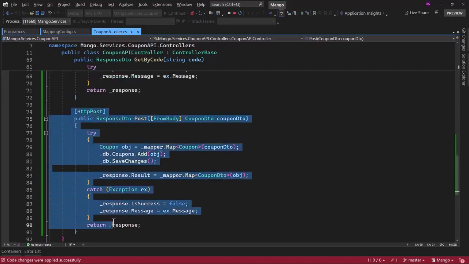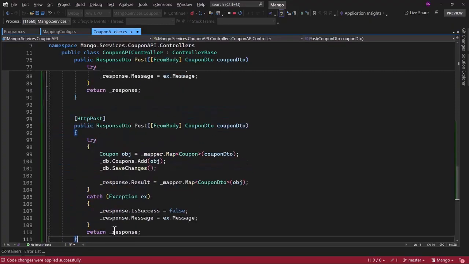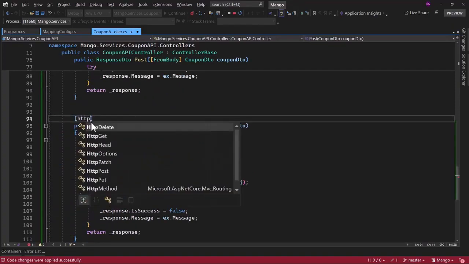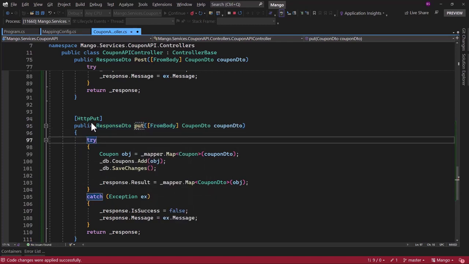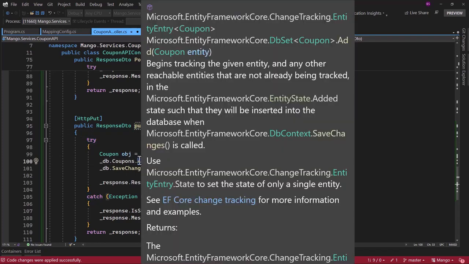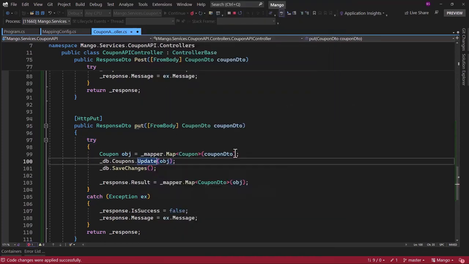After that, I quickly want to add 2 more endpoints, one to update a coupon, which will be HTTP put here. Call that as put. We will receive the coupon DTO. After we convert the object to a coupon object, rather than add, in Entity Framework Core, we have the update method, and that will do everything for us. It is pretty smart. Based on the ID in the obj, it will find that coupon record and update all the other fields that are provided right here.